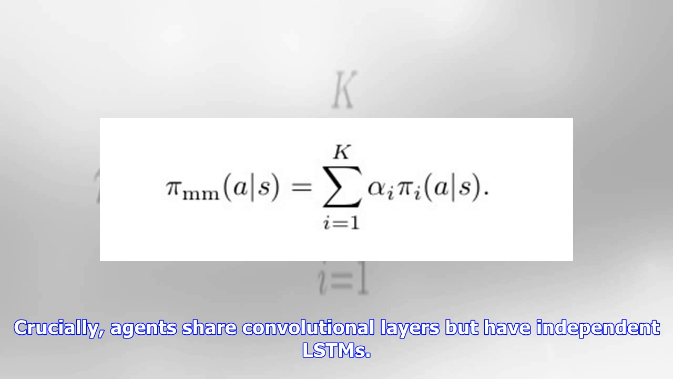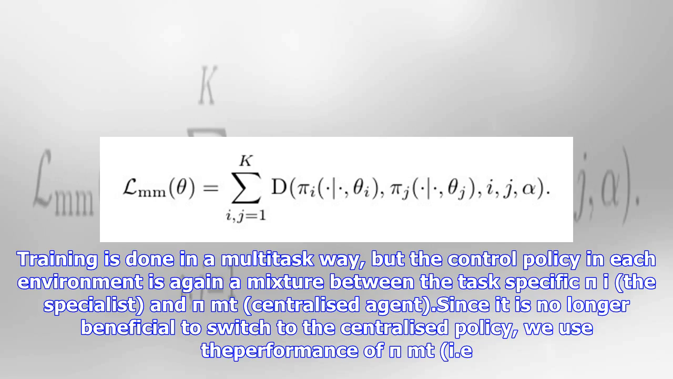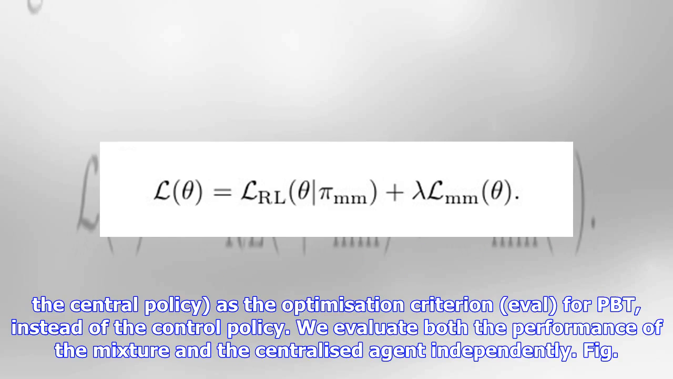Crucially, agents share convolutional layers but have independent LSTMs. Training is done in a multitask way, but the control policy in each environment is again a mixture between the task-specific pi, the specialist, and pi_MT, the centralized agent. Since it is no longer beneficial to switch to the centralized policy, we use the performance of pi_MT, i.e. the central policy, as the optimization criterion, eval, for PBT, instead of the control policy. We evaluate both the performance of the mixture and the centralized agent independently.